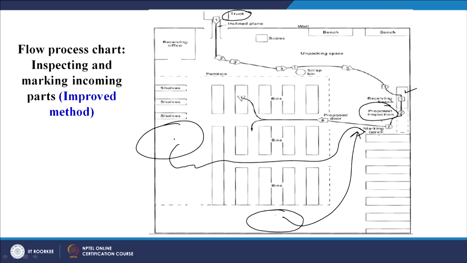So these two things, one operation and one inspection, what was happening here, we have changed the marking bench also, we have changed the inspection also, and with this we can directly propose one door here, so that instead of the material traveling all the way in this direction and then being stored here, we can very easily change our layout. These two things we can shift near to this receiving bench and directly move the material here. So it will certainly reduce the material handling, it will save time, it will reduce the distance travelled by the material on the shop floor. So a minor modification in the location of the facilities has helped us to optimize our layout.